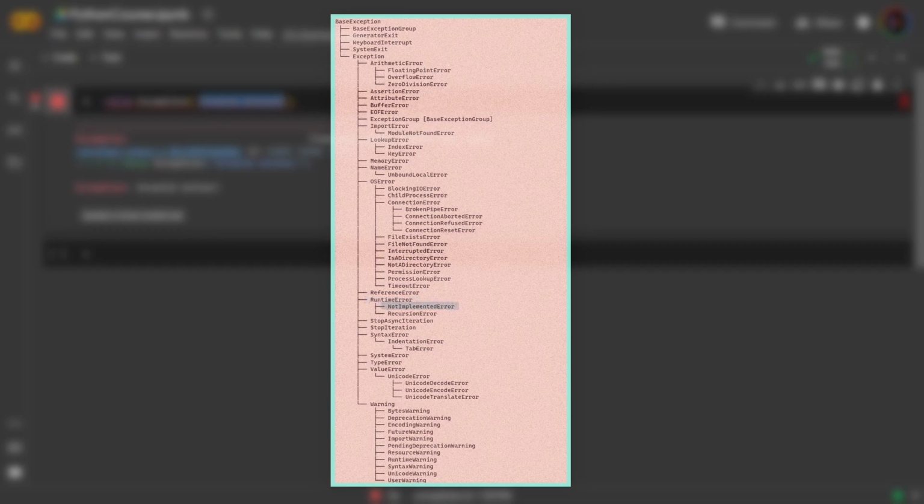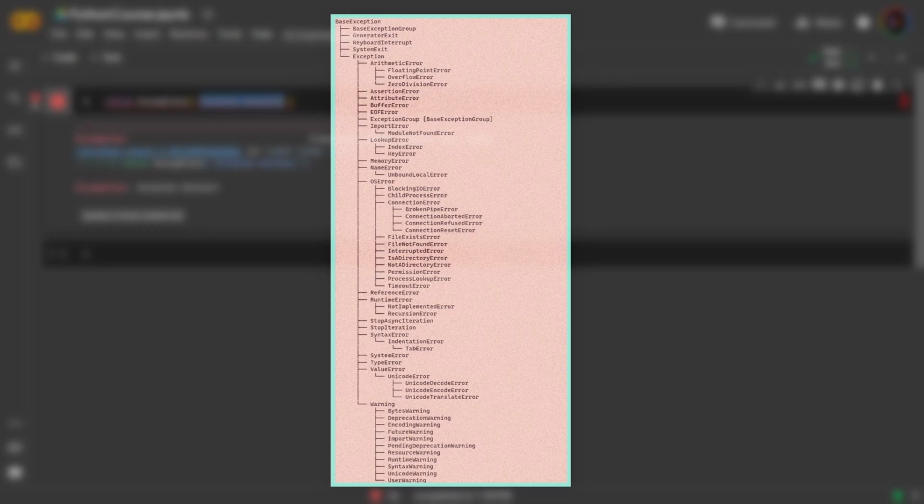You can have NotImplementedError if a part of a code is not currently implemented. You can have SystemError if, say, the system can't handle that. You can have TypeError if the object type that you specify is incorrect. ValueError if the value you specify is incorrect. And there's many more.